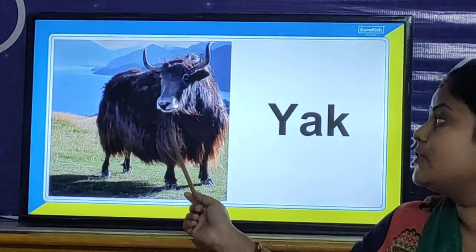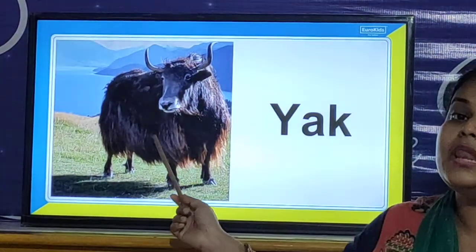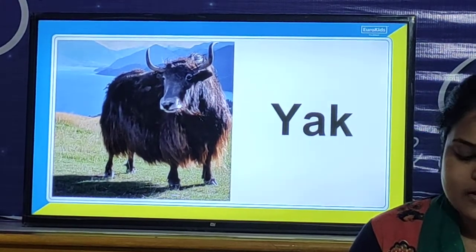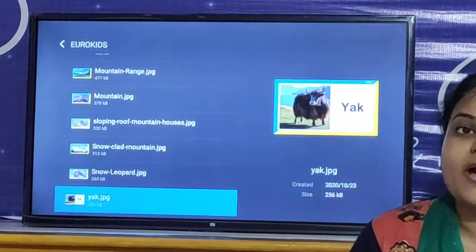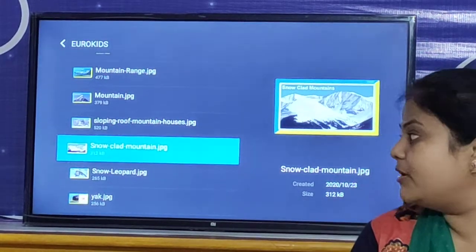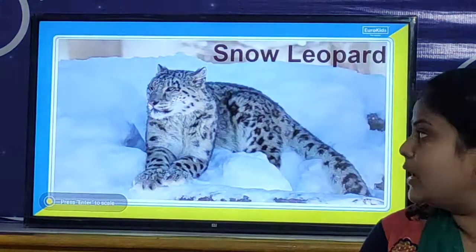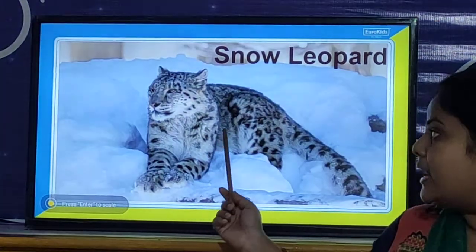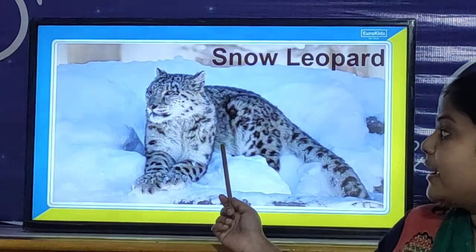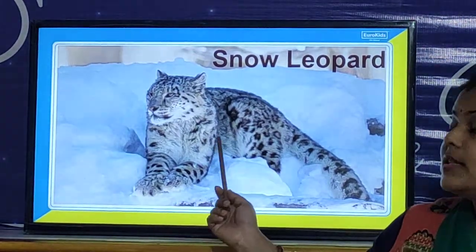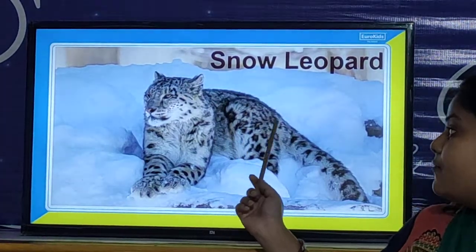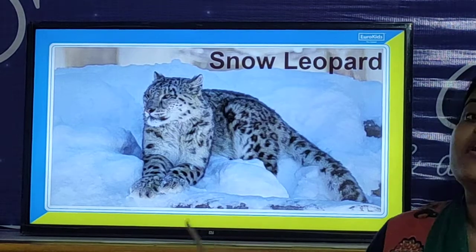So you can find the animal yak on the mountain, and you will also find the mountain puma, the snow leopard. So children, now we will look at the snow leopard. Look, this is the animal snow leopard, and you will find the snow leopard in the mountains that are covered with snow, and they have a very thick coating of fur.